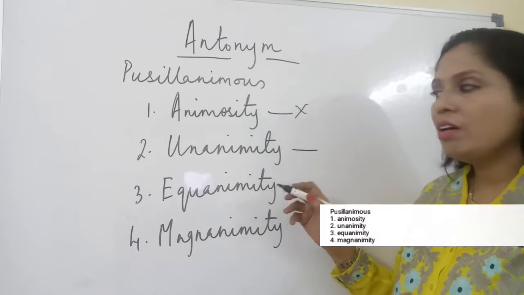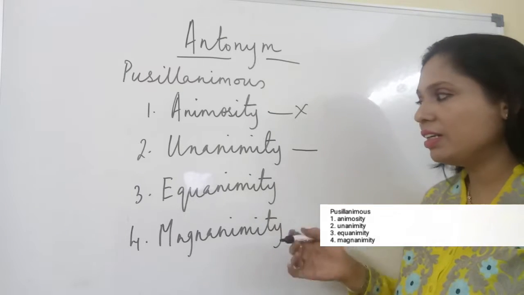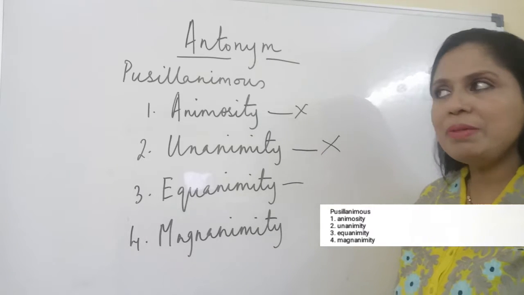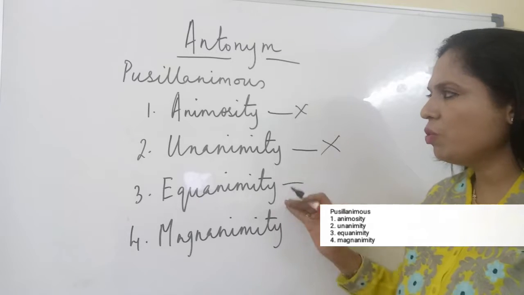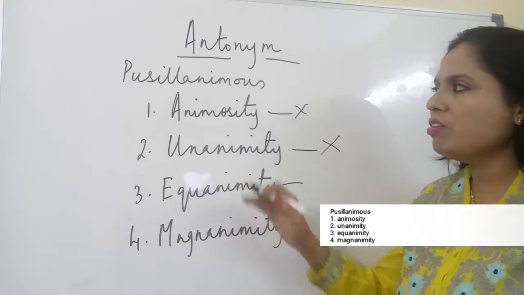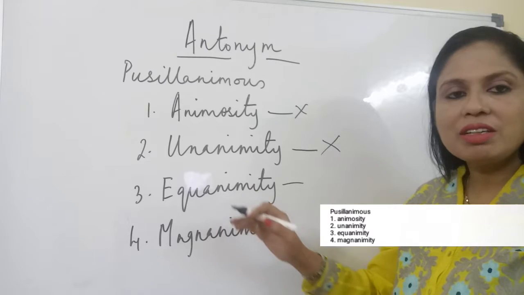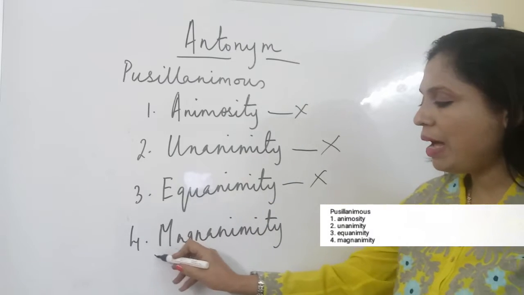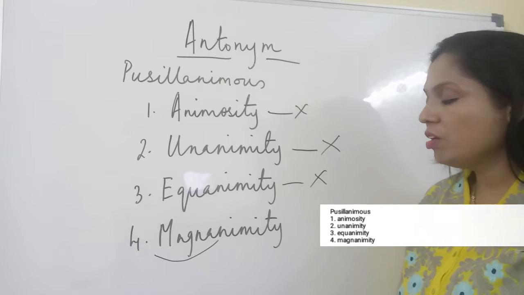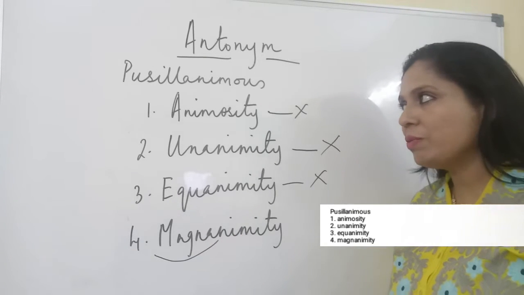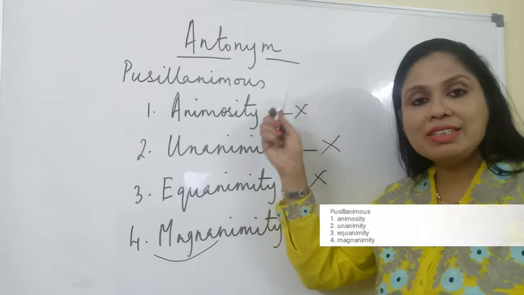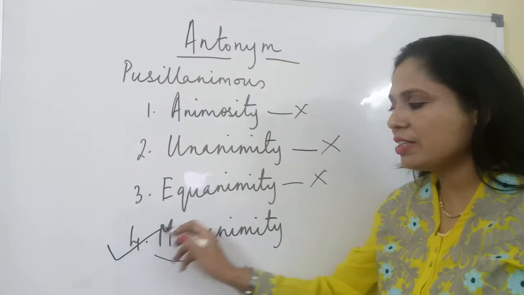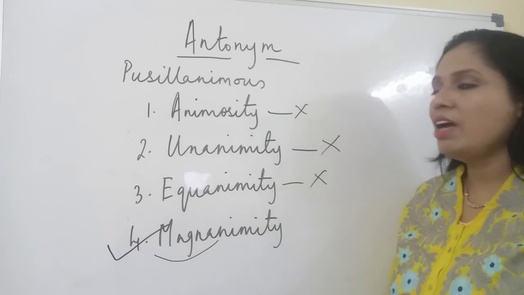Unanimous means in unison or in agreement with, cannot be my answer. Equanimity means a balance of mind. Even though it is a positive word, in contrast to pusillanimous, it isn't really an opposite word. Magna, large. So large-hearted or generous is the opposite of selfish, mean, or self-centered. So this is the answer, which is the antonym.